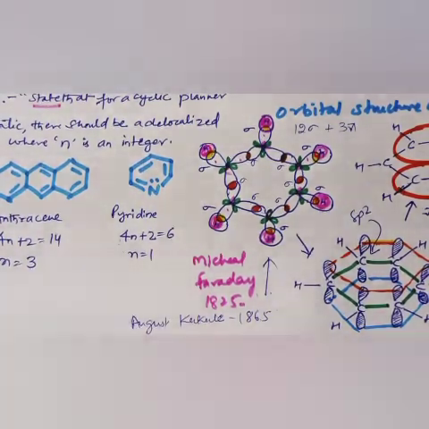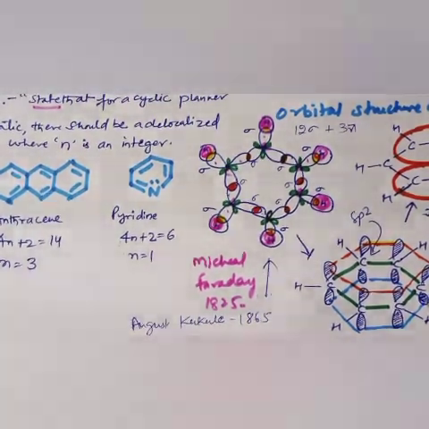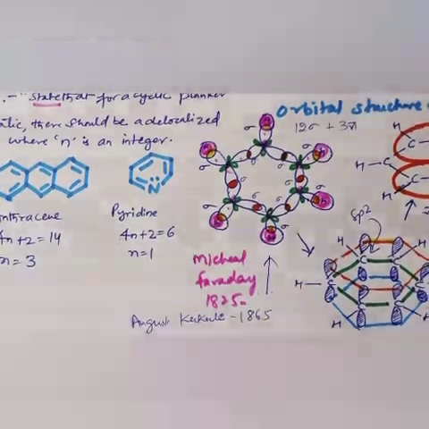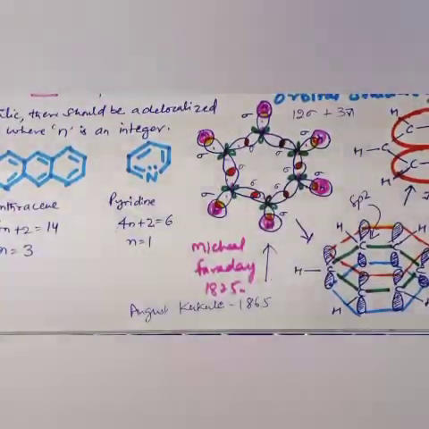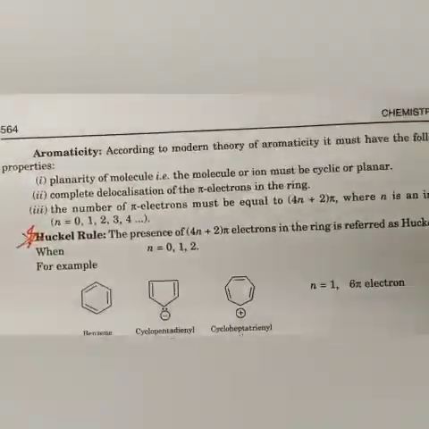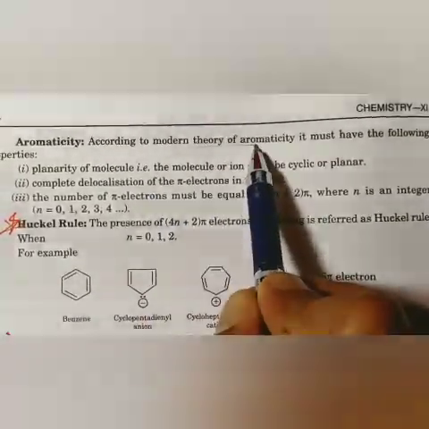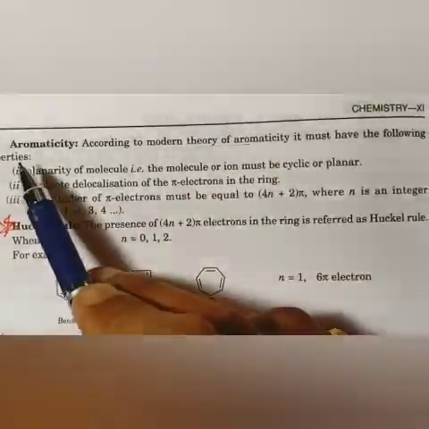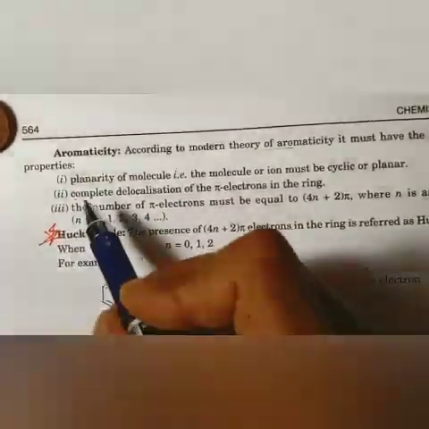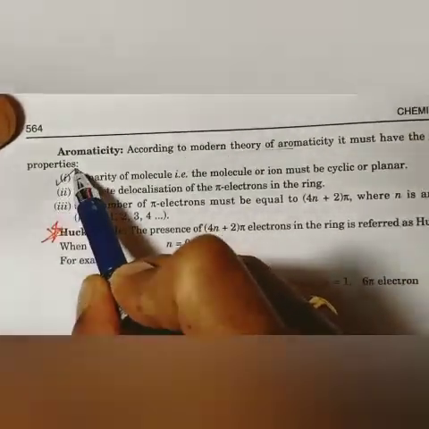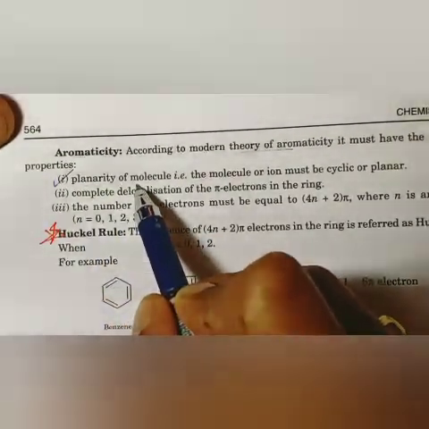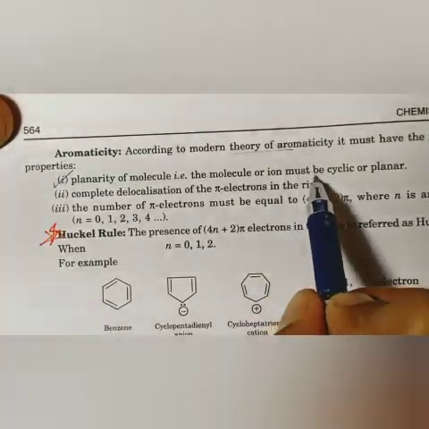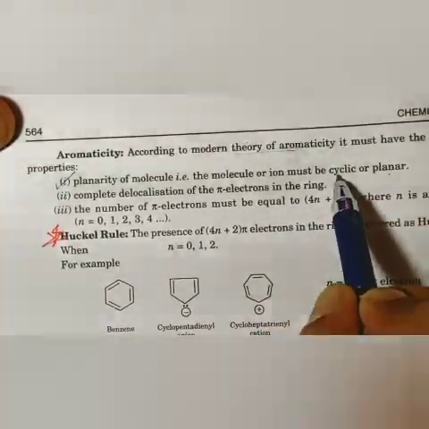the X-ray diffraction. So in this way we need to understand the aromaticity now, dear students. I will teach the aromaticity with the help of this book. What is aromaticity? According to the modern theory of aromaticity, it must have the following properties. For aromaticity, these following properties should be there. Number one, planarity of molecule. It means that the molecule or ion must be cyclic or planar. It must be cyclic or planar.